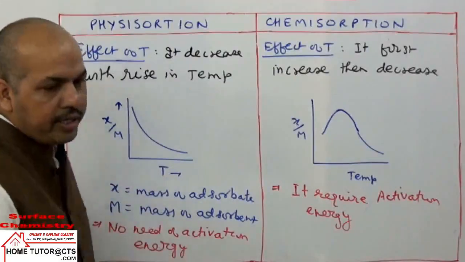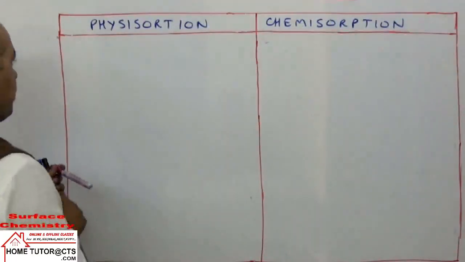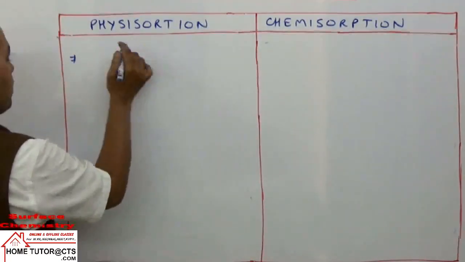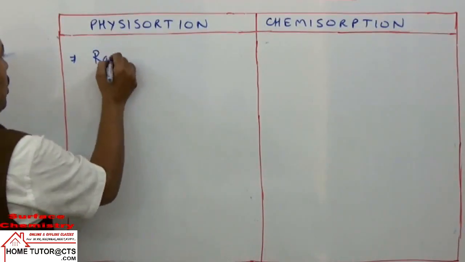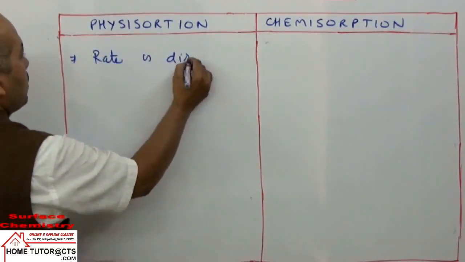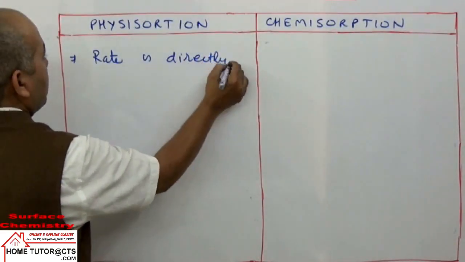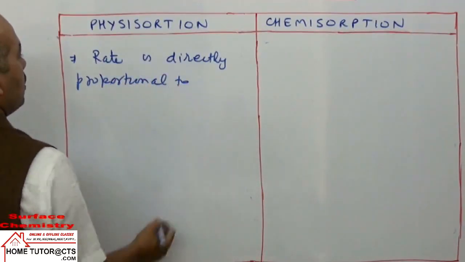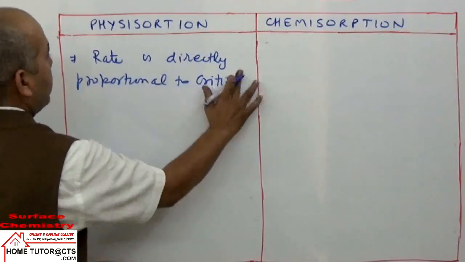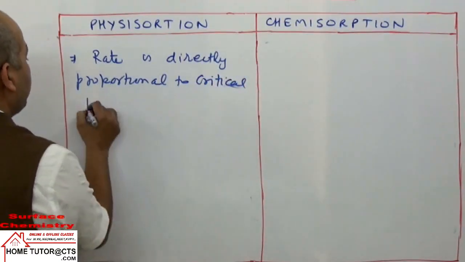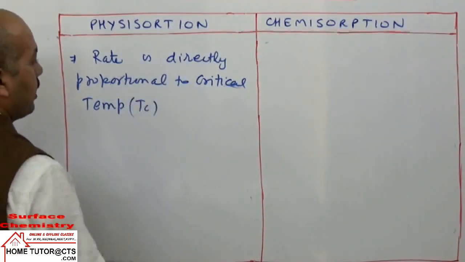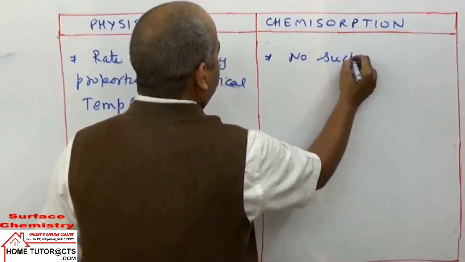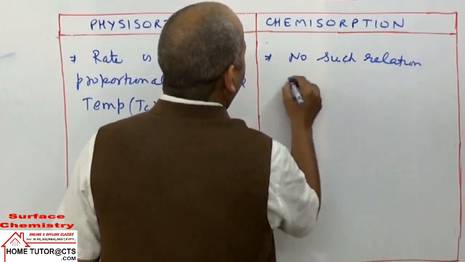Then the next difference can be taken here: this property is directly proportional to critical temperature. The rate of physisorption is directly proportional to the critical temperature of the gas, Tc of the gas. Here in chemisorption, there is no such relation with critical temperature.